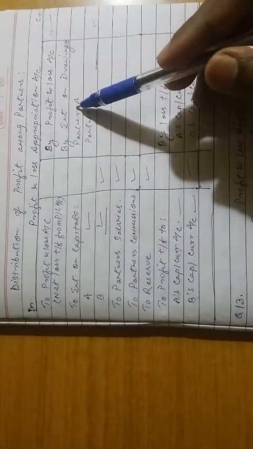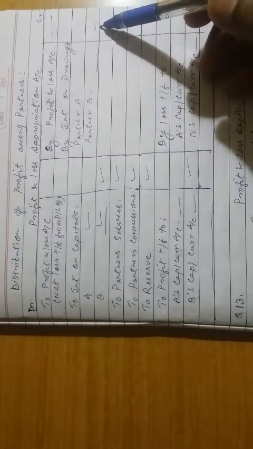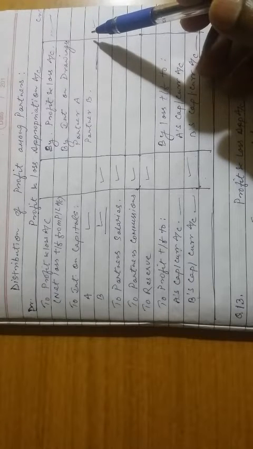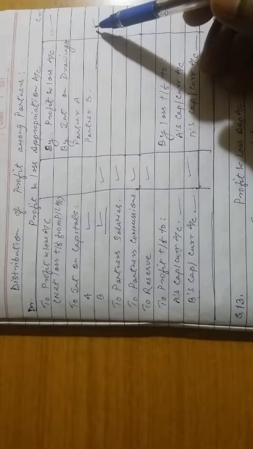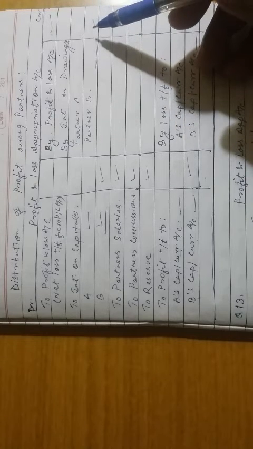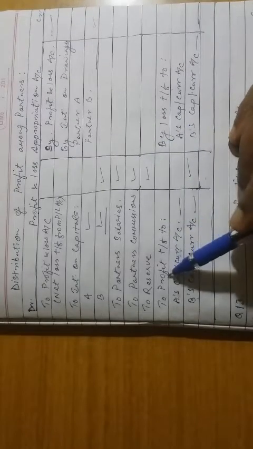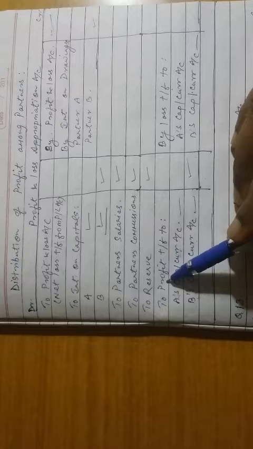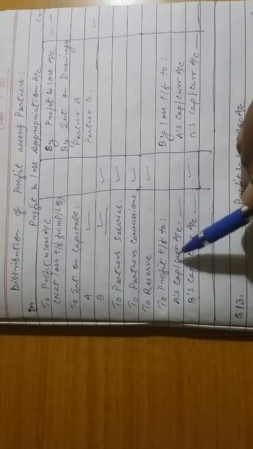And on the credit side we have interest on drawing. Interest on drawing is charged from the partners, so it is written on the credit side, and interest on drawing increases the divisible profit. So in case of past adjustments also, we have done the treatment of drawing in such a way that it will increase the divisible profit. And at last we have the divisible profit. So this profit is divisible profit which is transferred to partners capital or current account.